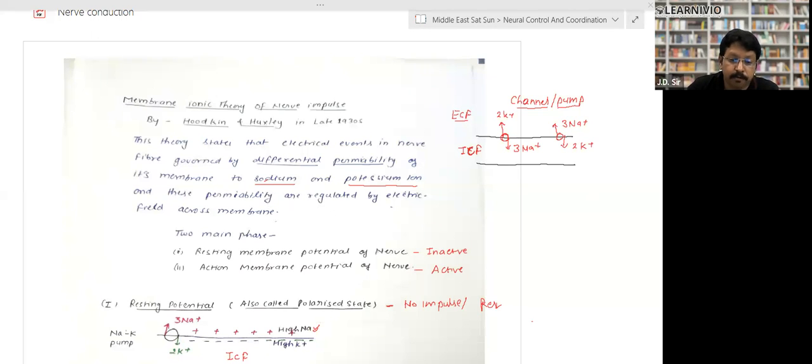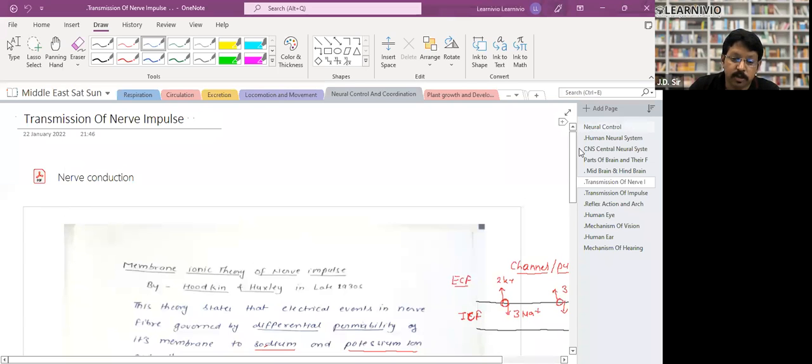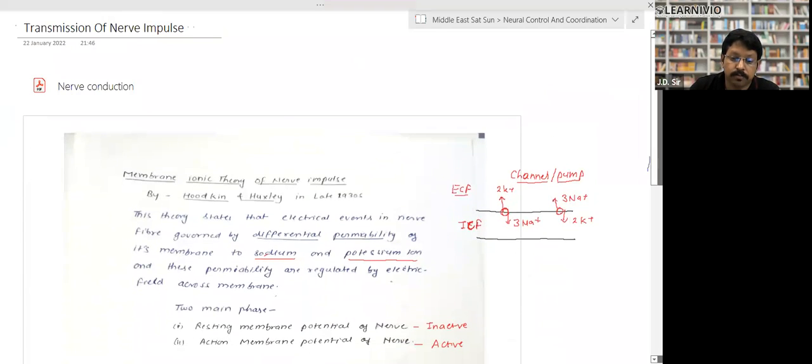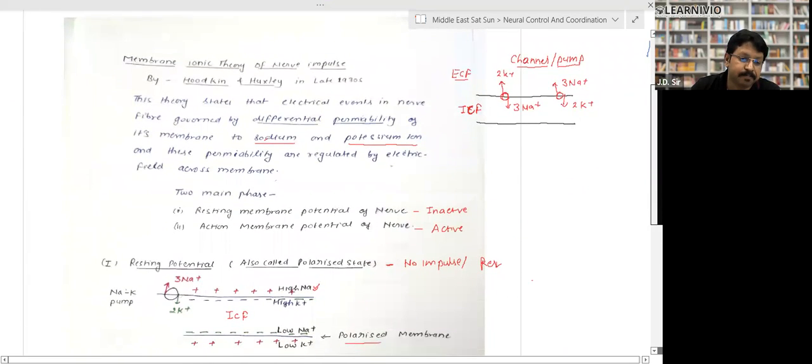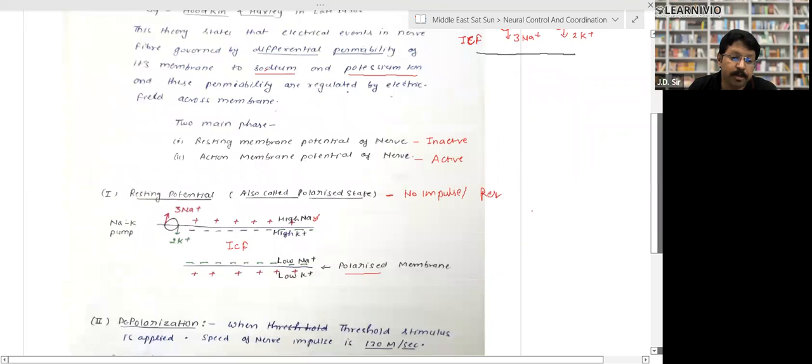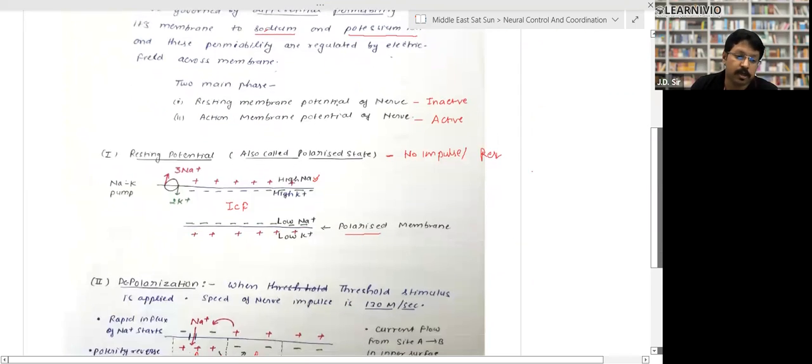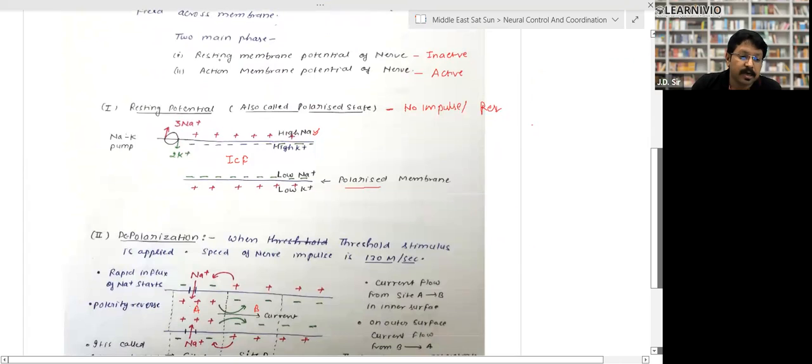So now come to the functioning. How do they function? In the main part, the functioning. How do they work? Here, there are two main phases of working. First, the resting membrane potential of the nerve. What is the resting membrane potential? When neurons are inactive. And second, the action membrane potential when neurons are active. The resting membrane potential is also called the polarized state, when there is no impulse, right?